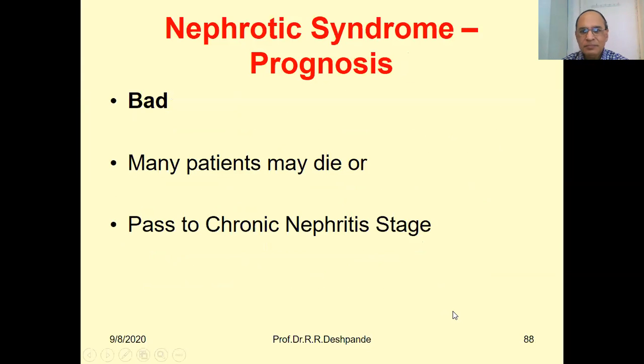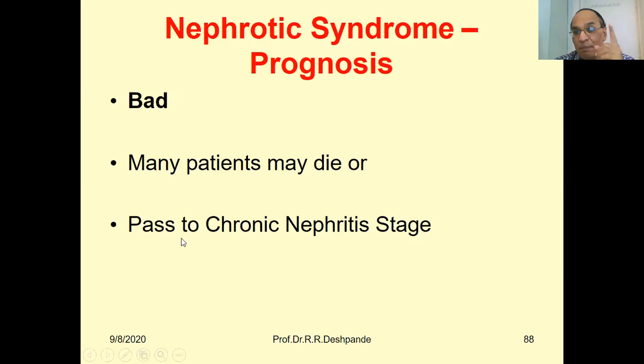I'm sorry, my dear friends, but nephrotic syndrome does not have a good prognosis. I'm not saying they die immediately, but quality of life is always in danger. So take care. There are a lot of medicines, allopathic medicines, Ayurvedic medicines, that can prolong your life, and not only prolong, but improve the quality of your life. Some patients may die, and some not immediately, maybe after 5 years, 10 years, 15 years.